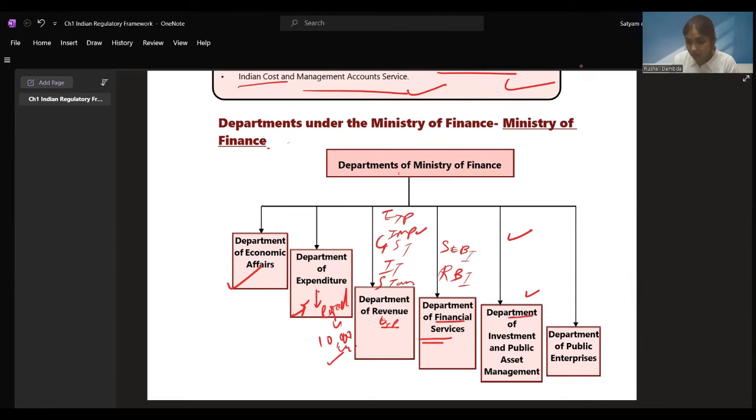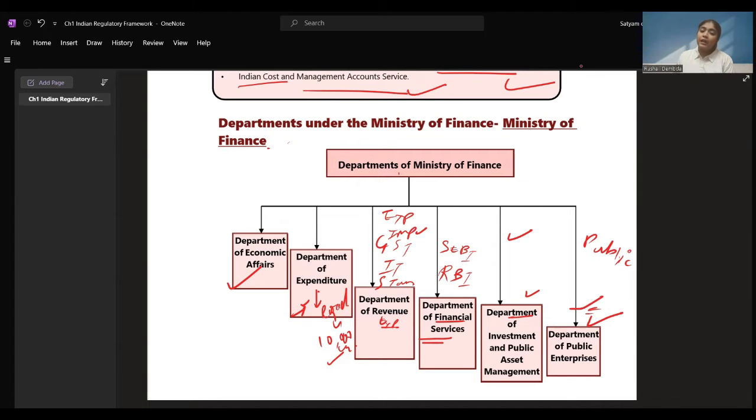Then we have the Department of Public Enterprises. All the issues dealt with by the public enterprises are dealt with under the Department of Public Enterprises. Like public company, you might have read about this earlier, public company and private company. So the companies where the government has the major stakeholdings, if there are any issues, any resolutions, or if money is to be allocated, it is done under the Department of Public Enterprises.